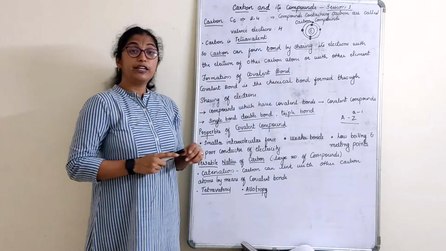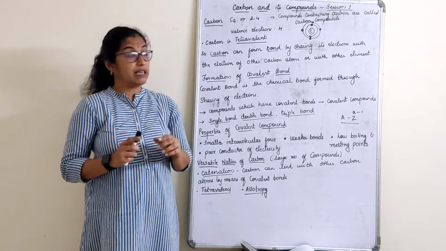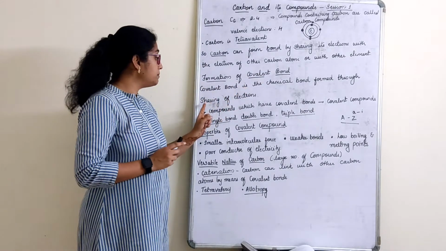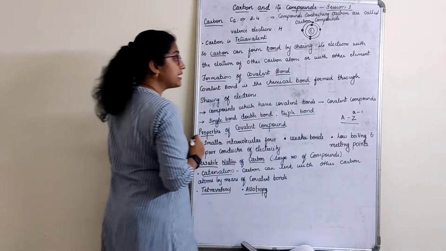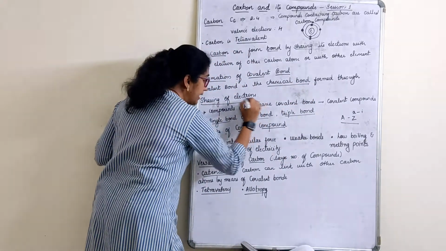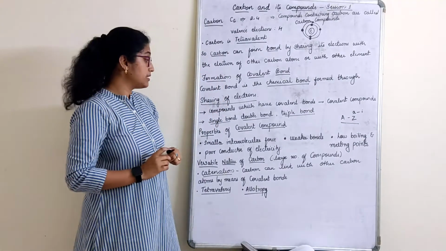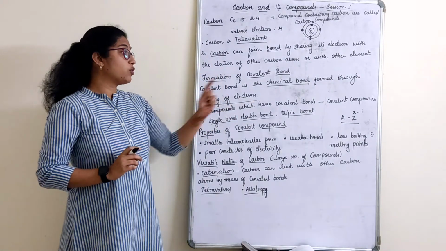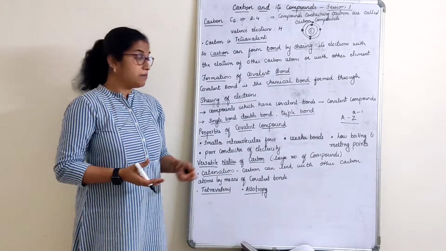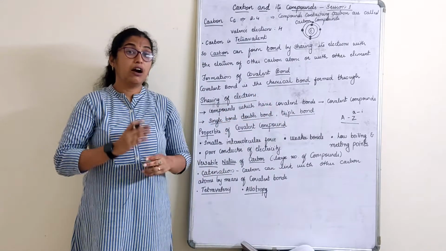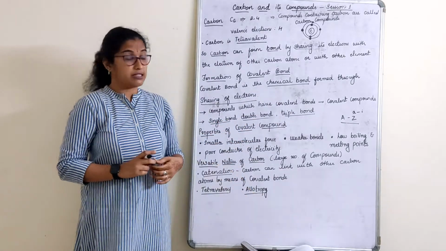But when we talk about a covalent bond, it is a chemical bond formed by sharing of electrons. A covalent bond is a chemical bond formed by sharing of electrons. Now compounds which have covalent bonds are called covalent compounds. Examples: we will also study how we form covalent compounds after we finish explaining this.